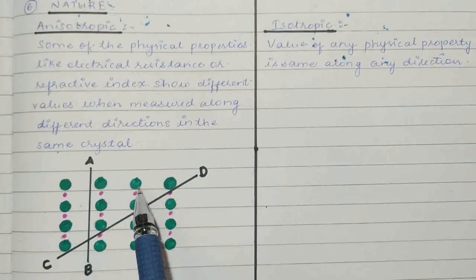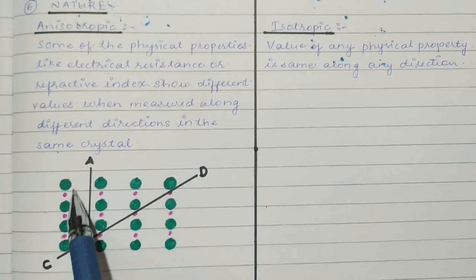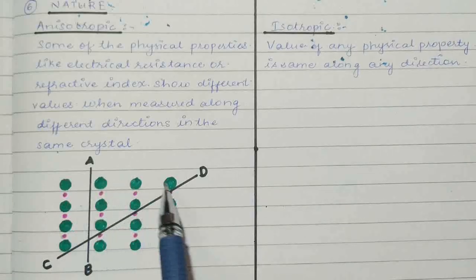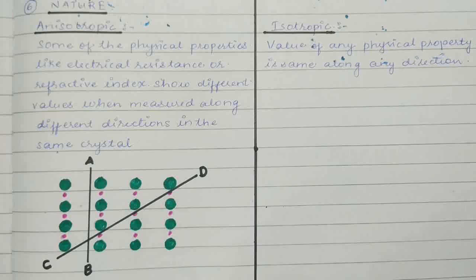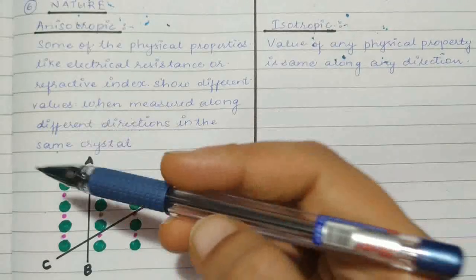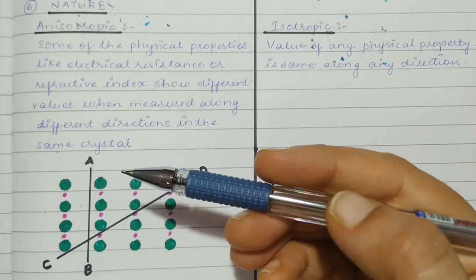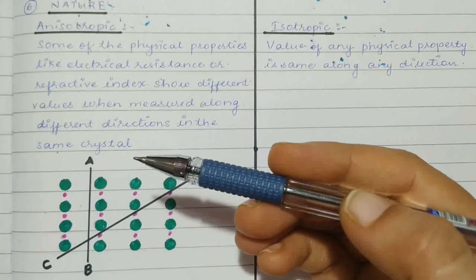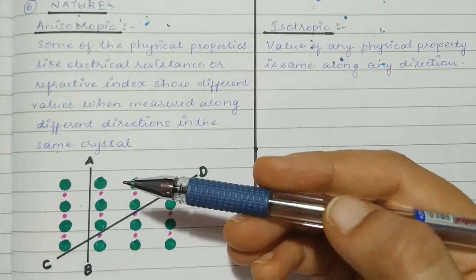You see the green dots very regularly arranged and the pink dots below. These are atoms or molecules or ions you can consider. Now if you measure any property like refractive index, to know what is refractive index you can read your older textbooks or you can Google and see.